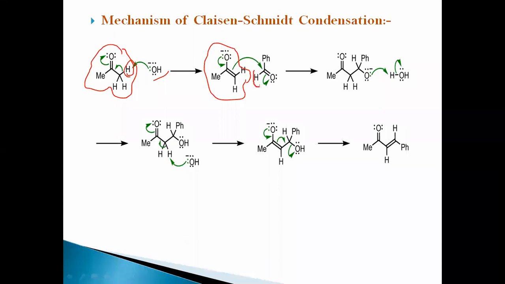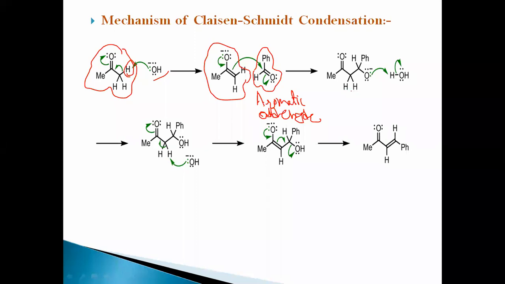It reacts with the aromatic aldehyde, here benzaldehyde. First step is abstraction of a proton, formation of an anion, followed by the aromatic aldehyde reacting with the carbanion of the aldehyde or ketone.